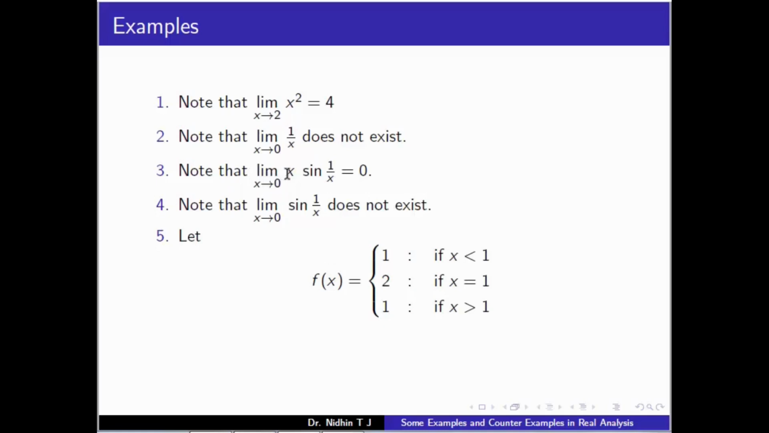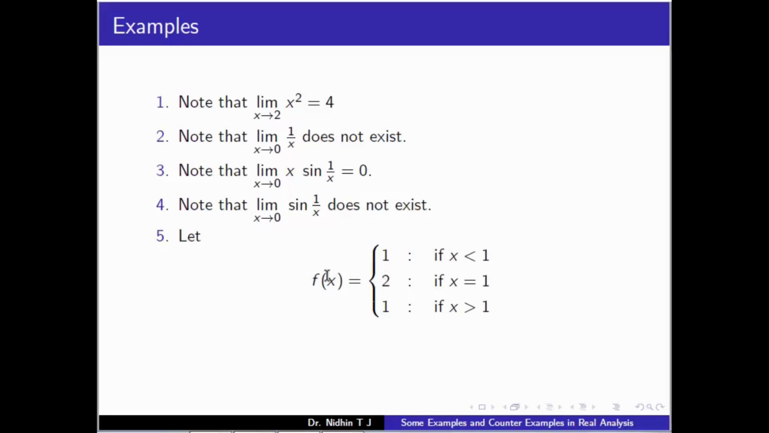Another example: the function f of x is x sin 1 by x, where sin 1 by x is a bounded function multiplied by x. So as x tends to 0, this will tend to 0. So the limit is 0. In another example, sin 1 by x: as x tends to 0, 1 by x tends to either plus infinity or minus infinity. So sin 1 by x will be oscillating between minus 1 and 1 as x tends to 0. So this limit does not exist.